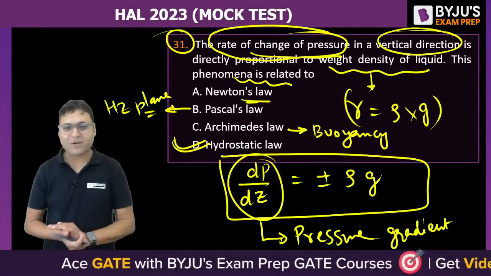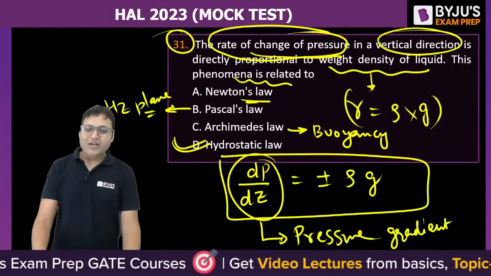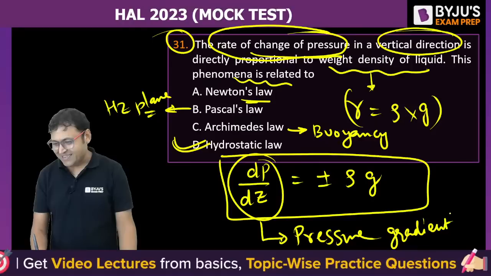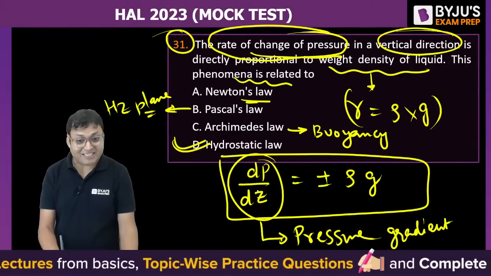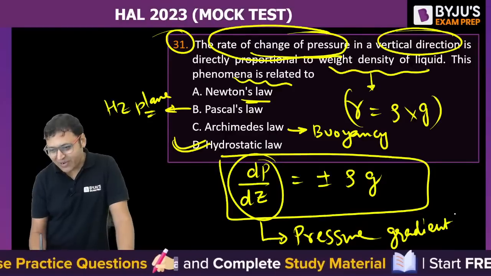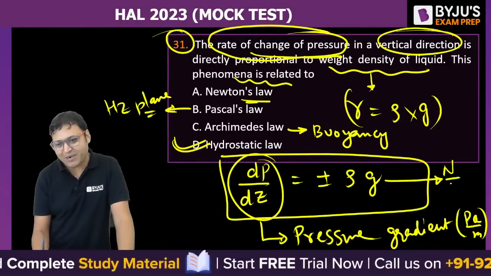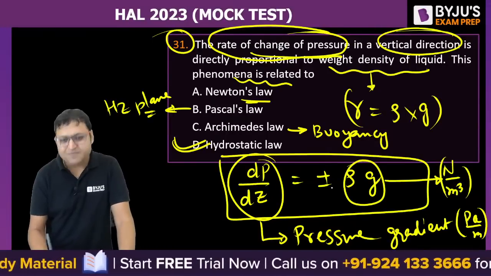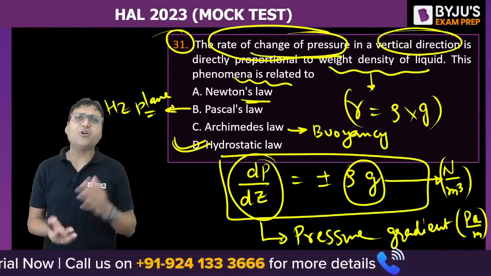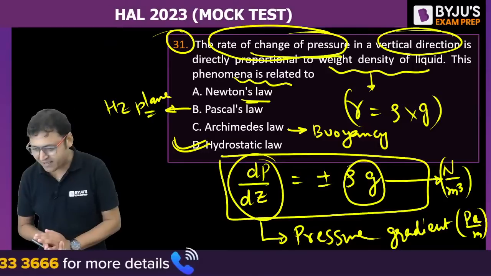What is the unit of pressure gradient? Every one of you is welcome to answer. Unit of pressure gradient or the dimensional formula for pressure gradient. Numerator is pressure, denominator is Z. Z is the distance, vertical distance. So it is Pascal per meter, or we can call it Newton per meter cube. You can use the right hand side to know the unit or dimension, because LHS and RHS will have the same unit. Newton per meter cube or Pascal per meter, right?